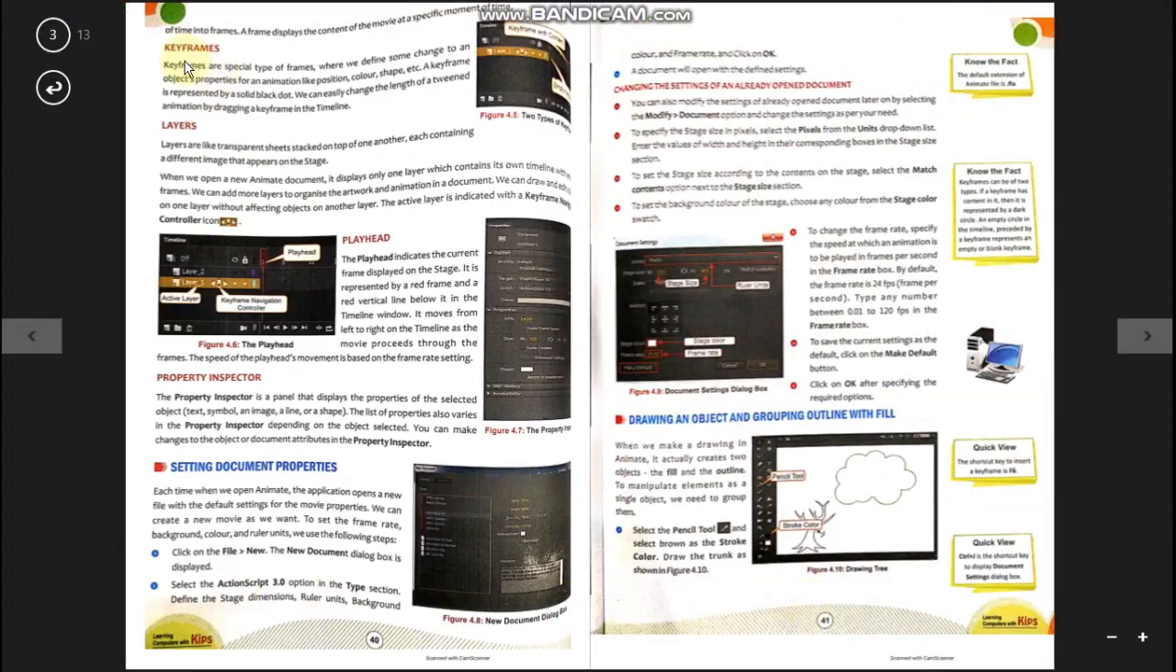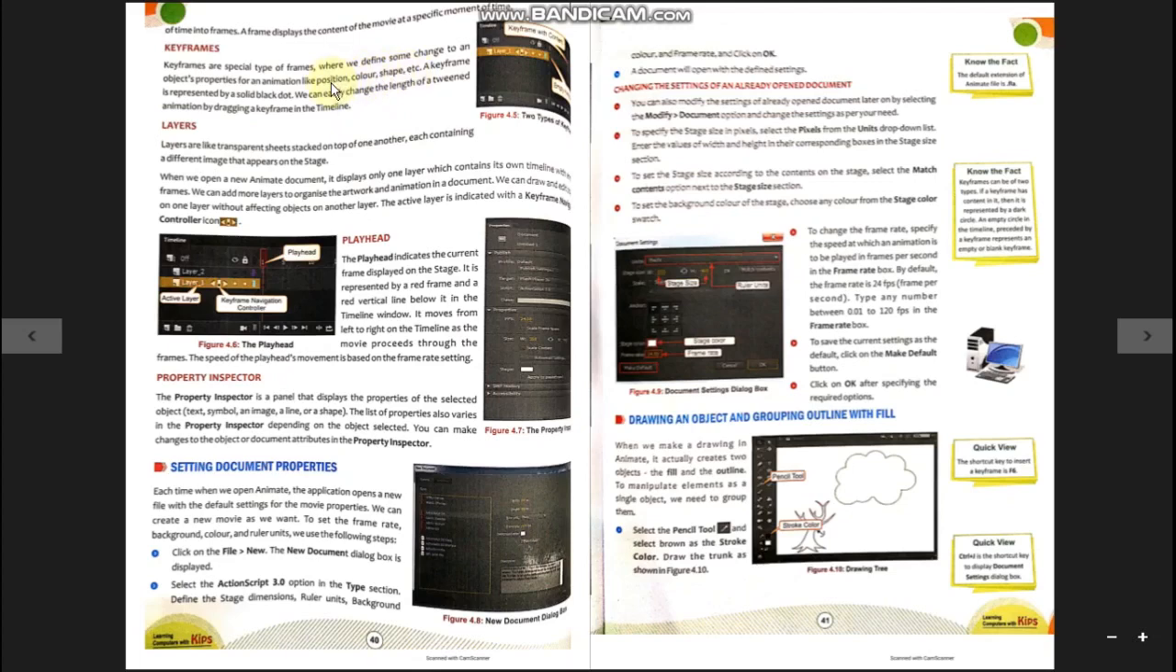Now next is the keyframe. Keyframes are special types of frames where we define some changes to an object's properties for an animation, like position, color, shapes, etc. Yes, students, when you create any animation, first of all you will create the drawing or you place the objects onto the frames one by one, and to show any changes is actually the animation. Which type of changes are we talking about? Changes in the position, changes in the colors, changes in the shape, etc.